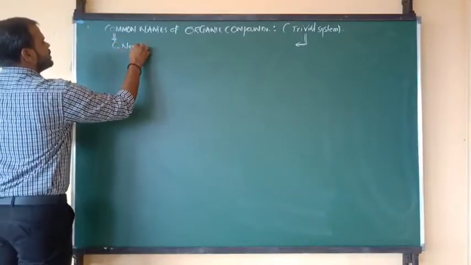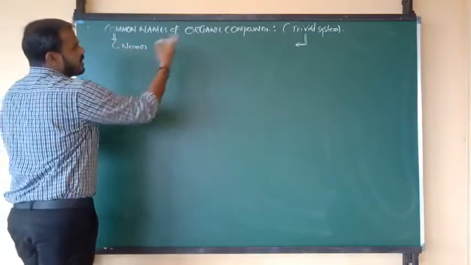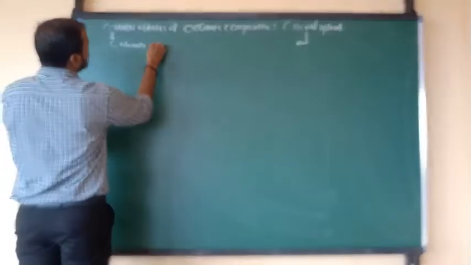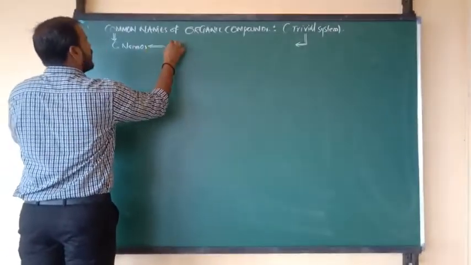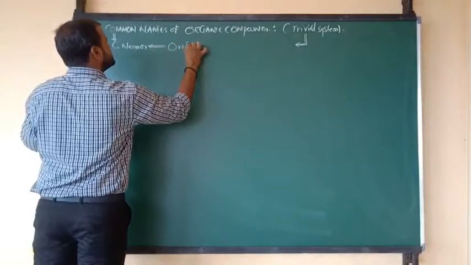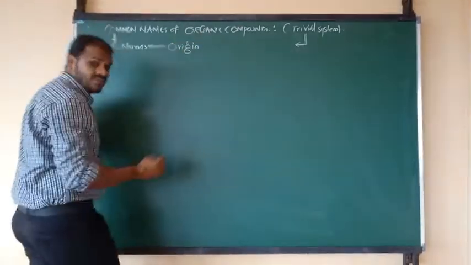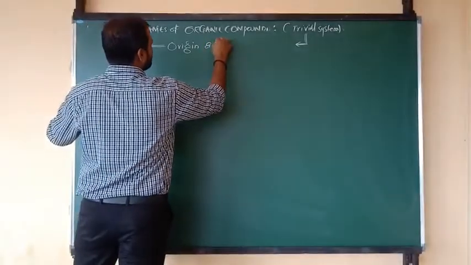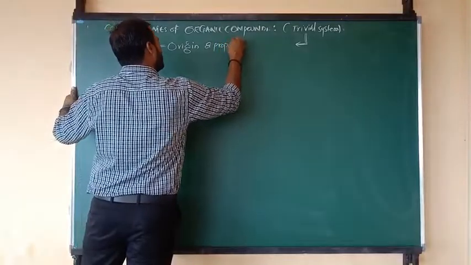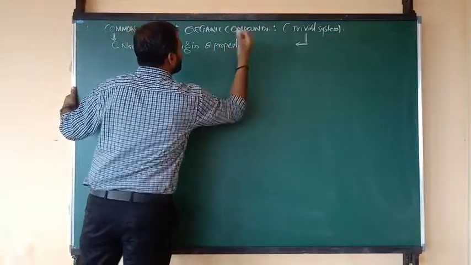Which names, beta? Common names of organic compounds can be decided on the basis of their origin, and also on the basis of their properties. These two are the important points.